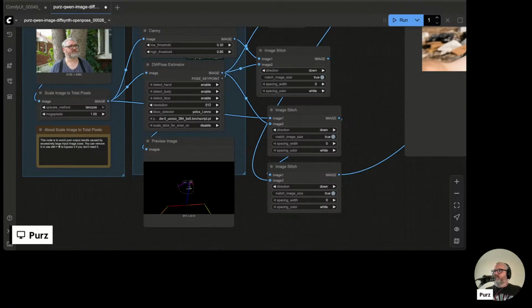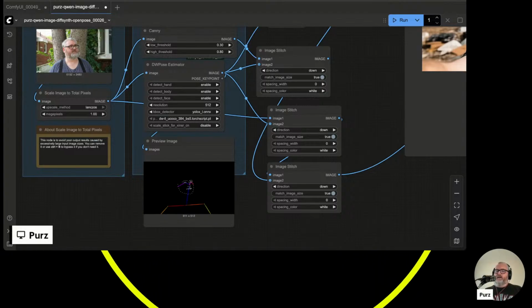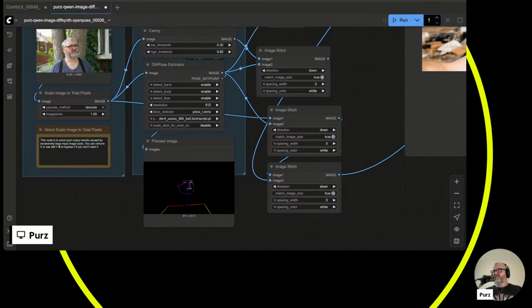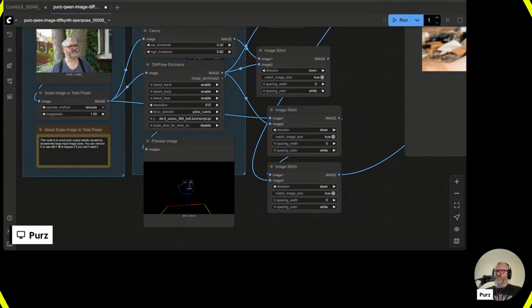Easy cache and lazy cache nodes create bad results for me. Well, easy cache and lazy cache are designed to skip steps that are not needed. So what is likely happening is that your step skip threshold is too high. I would reduce that because it's probably skipping steps it shouldn't.